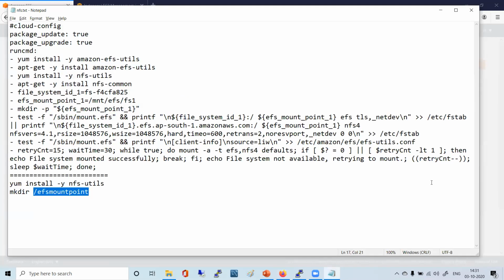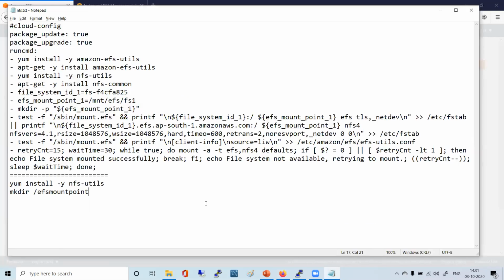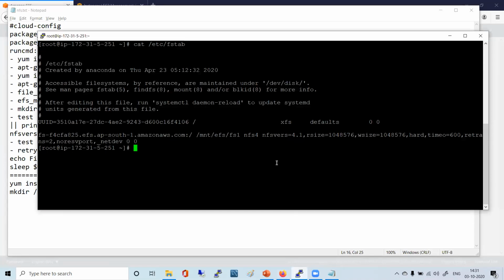However, if you did not install that EFS in the very beginning, then the nfs-utils package will not be there, and the mount command you are running will not work. So you require the nfs-utils package. Which package do you require? nfs-utils. You know how to check that. See, this is installed, right?